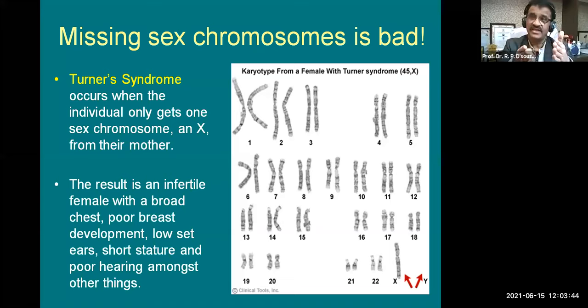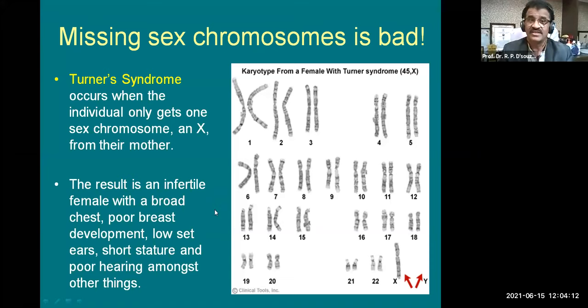Okay, and there is a problem with having one less. You can see here, in the 23rd pair, there is only one body, there is no other body here, so there is no question of Y. So there is only one X, and so the number of chromosomes is 45, and it is not 46 in Turner syndrome. Turner syndrome was discovered by Henry Turner. So Turner is a surname, just like Down is a surname.